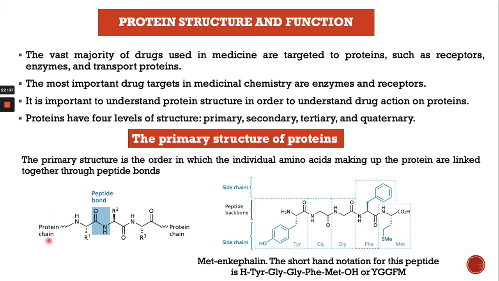The primary structure consists of these individual amino acids. They link with each other by peptide bonds, right? You can see the primary structure of the protein here. They are bound through this peptide bond, right? That's how the amino acids bind with each other through peptide bonds.